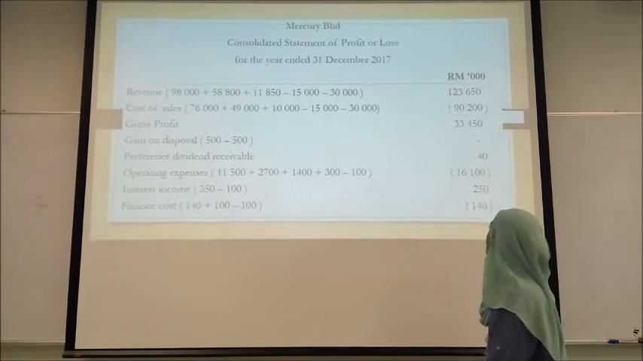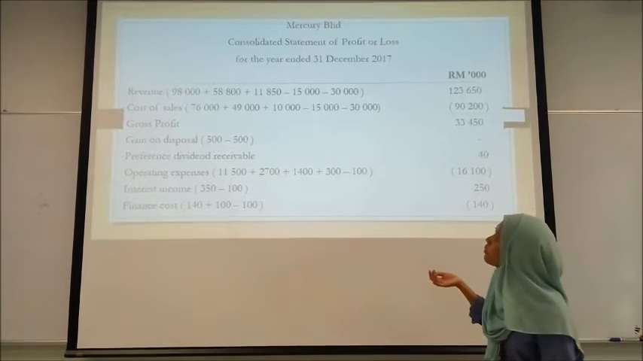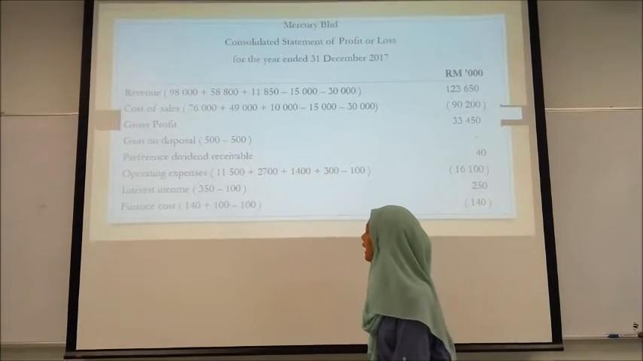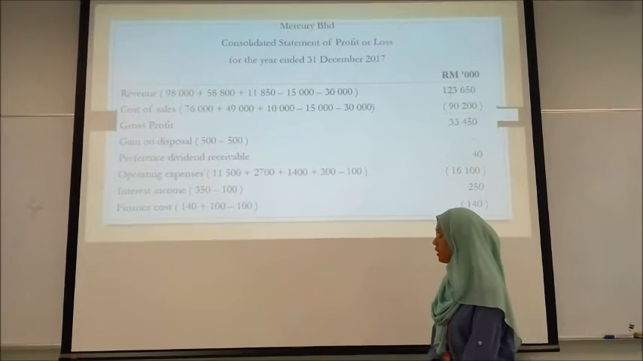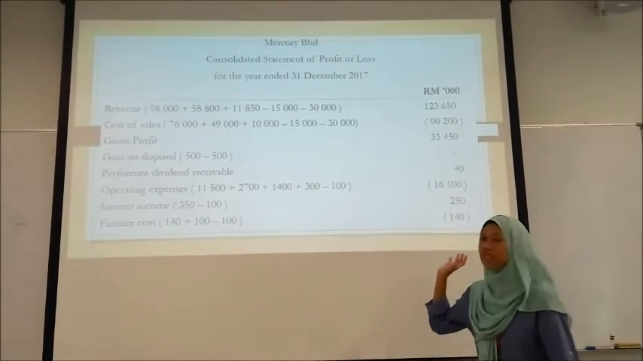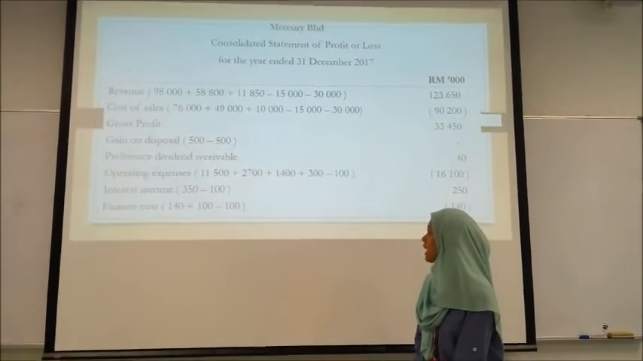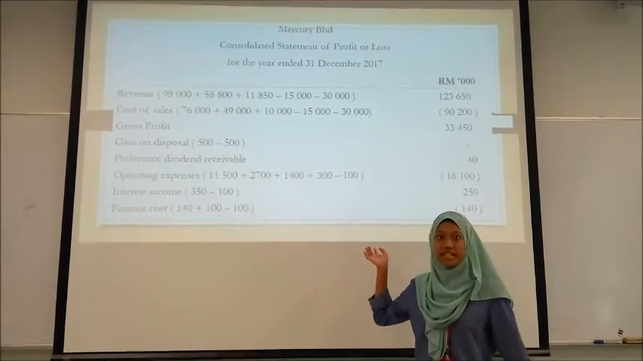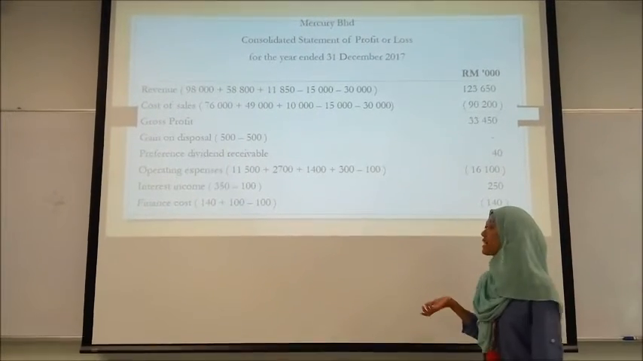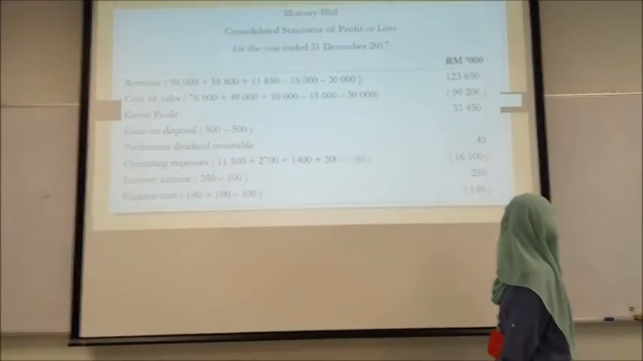Profit inventory. And the total, we minus 19,200. So gross profit is 32,450. Next, the adjustment is gain on disposal 500, because 500 minus 500, so no amount. Previous dividend receivable 40. Operating expense we plus 300,000, 300 because of under depreciation of plant and equipment, and minus 100 because of over depreciation of equipment. So we got the total